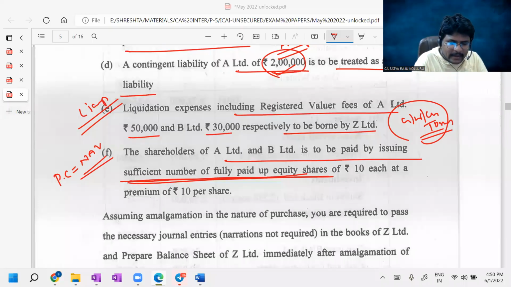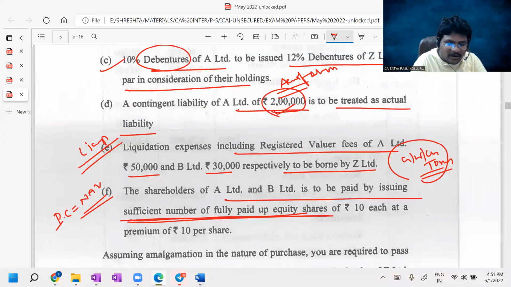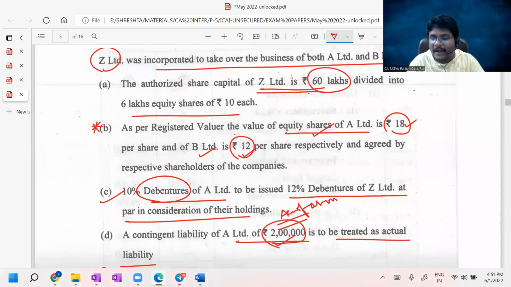So the PC is under NAV method, guys. But if this point is missing, then PC is equal to NAV method. But from the given information in the problem, we are able to ascertain how much amount is payable to the equity shareholders of A Limited, and how much amount is payable to the equity shareholders of B Limited. We can know. Tell me, guys. That's why PC is not under NAV method. PC is under net payments method. Do you understand, all of you?